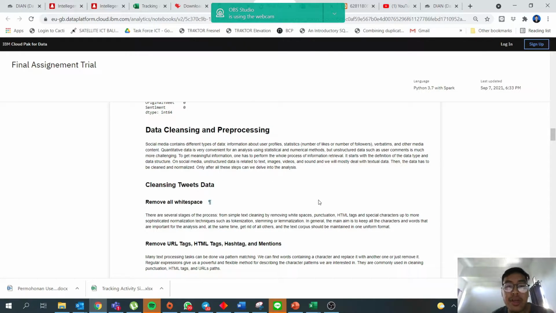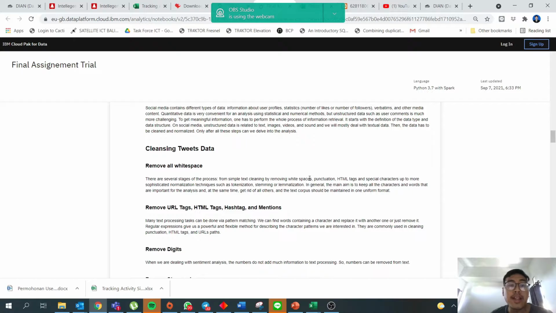To get meaningful information, one has to perform the whole process of information retrieval. It starts with the definition of the data type and data structures. On social media, unstructured data related to text, image, videos, and sound, we will mostly deal with textual data. Then the data has to be cleaned and normalized. Only after all this can we make a good analysis.